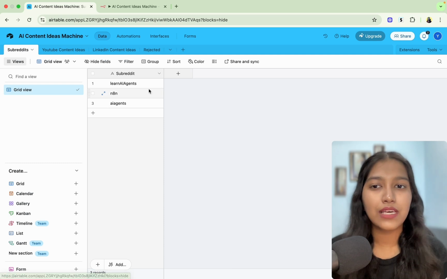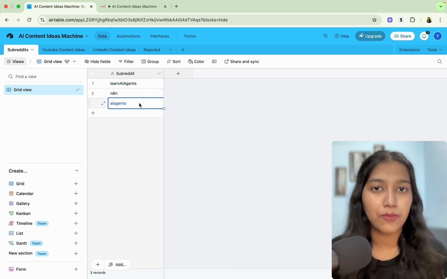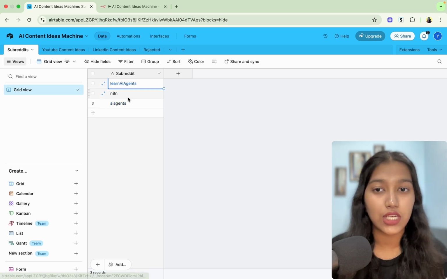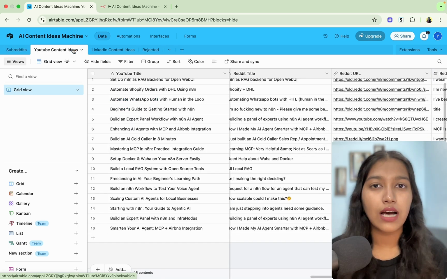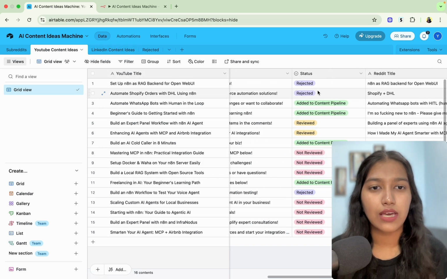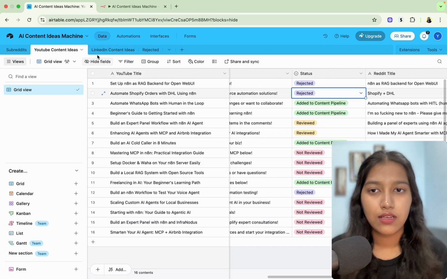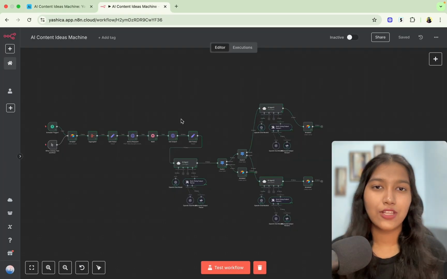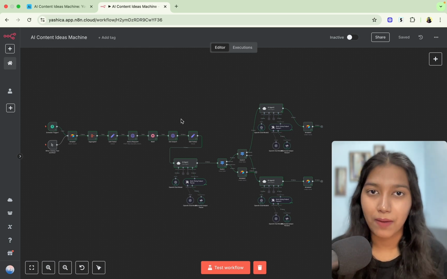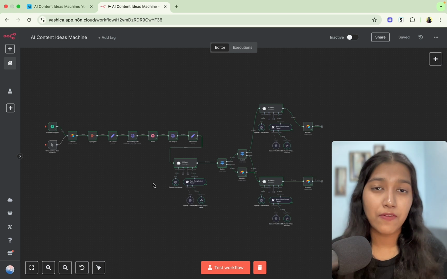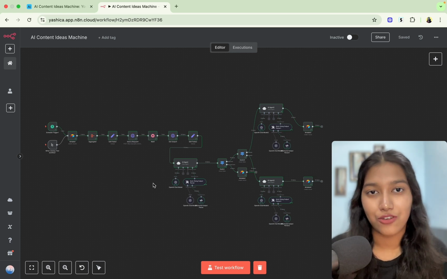Airtable would be a place where you can edit the subreddits you want to scrape. For example, after 3 months, your interests have changed and you want to change them. So you can just come to Airtable and make the changes. And apart from that, all the ideas that come through would be added to Airtable. And from here, you can either reject an idea or approve it. And same goes for LinkedIn. For the AI intelligence, we're going to use OpenAI, but you can also use Claude or some other LLM which you like. And lastly, for the Reddit scraping part, we're going to use Apify. Apify would allow us to scrape Reddit again without writing code.